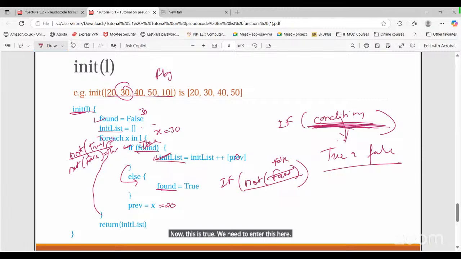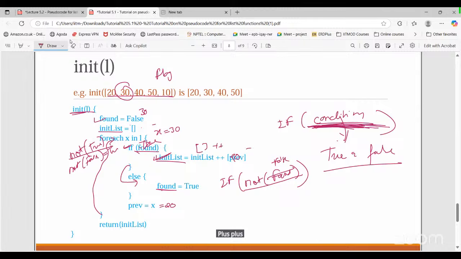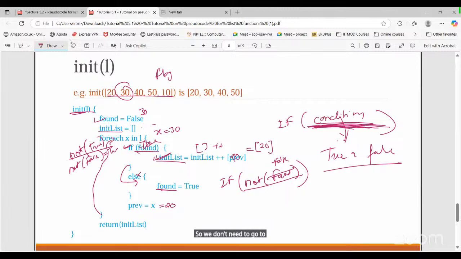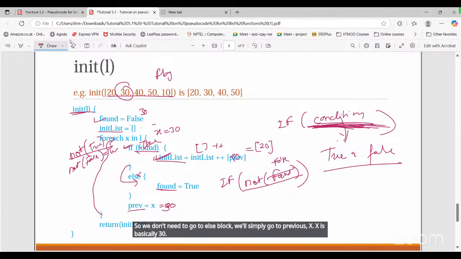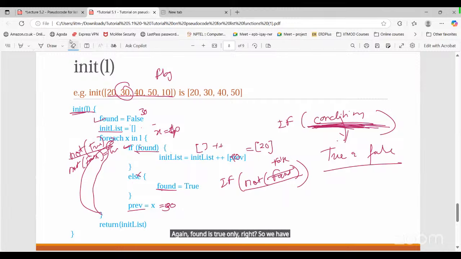Now init list equals init list, which is empty initially, plus the value of previous, which is basically 20. So in the output, it will be 20 in the list. We don't need to go to the else block. We'll simply go to previous equals x. X is basically 30. That's it. Then we go for the next iteration. For each x, next element is 40. Again, found is true only, right? We have not updated the found value here. It will be true only, right?